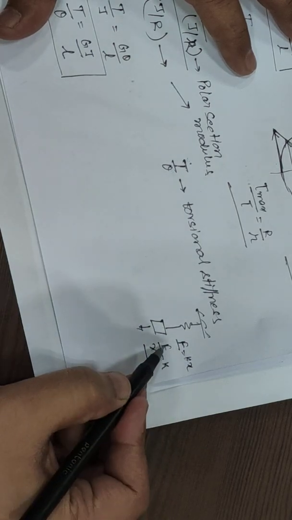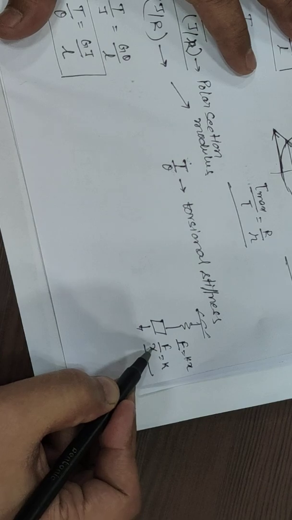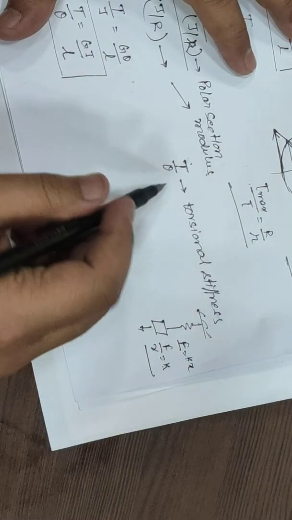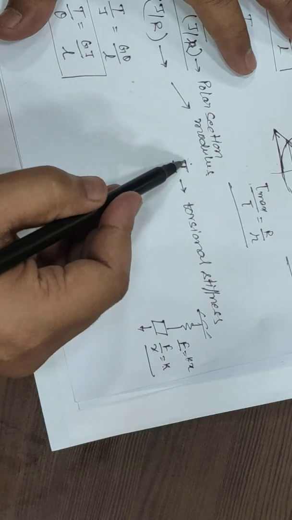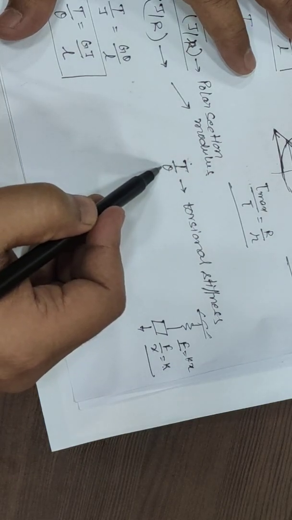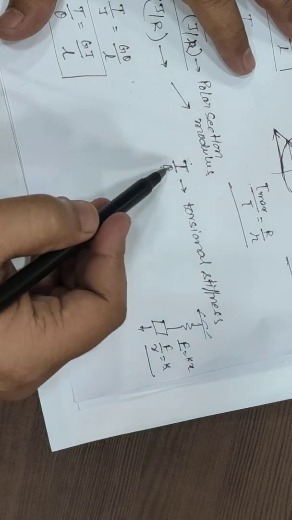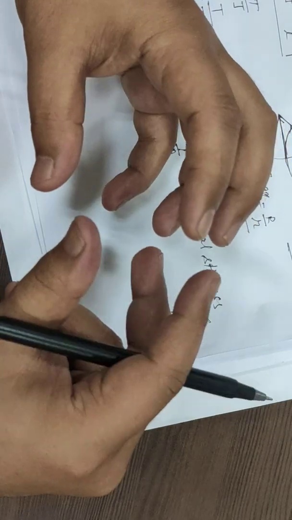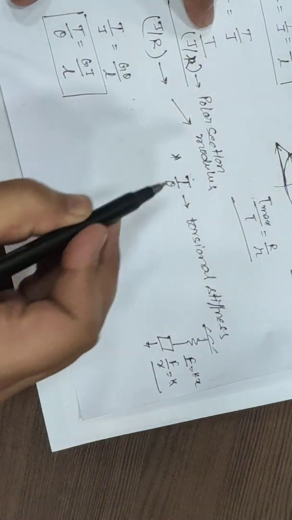It means the amount of force required to produce unit deformation is stiffness. Here we have torsional stiffness, meaning amount of torque required to produce unit angular twist. So this part we have to remember.